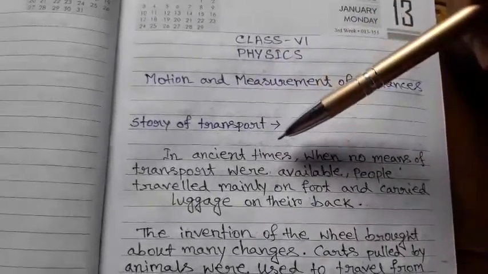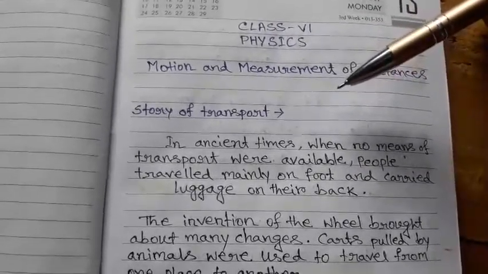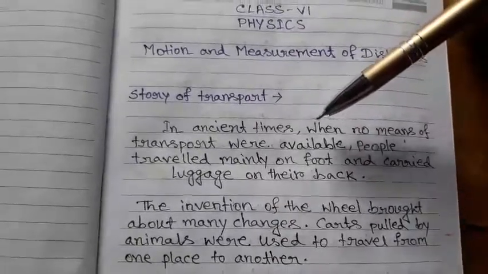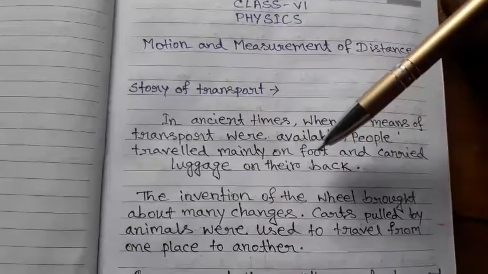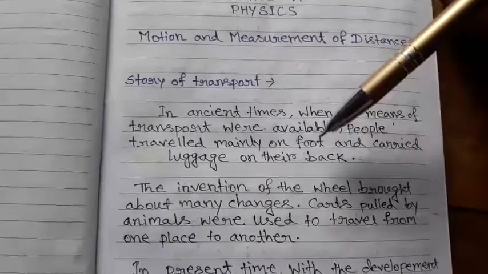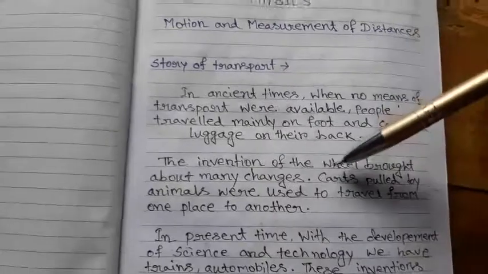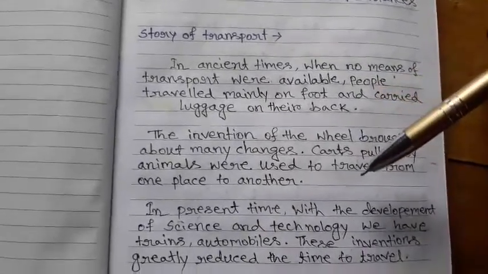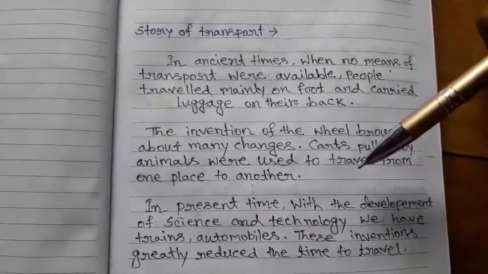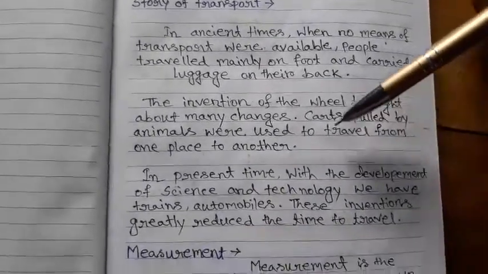In ancient time, when no means of transport were available, people traveled mainly on foot and carried luggage on their back. The invention of the wheel brought about many changes. Carts pulled by animals were used to travel from one place to another. In the present time, with the development of science and technology, we have trains and automobiles. These inventions greatly reduce the time to travel.